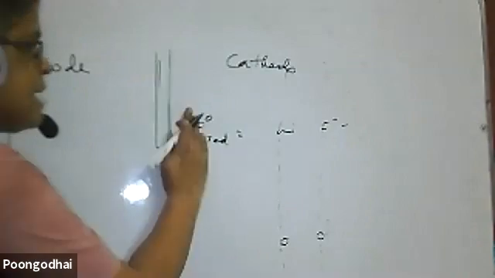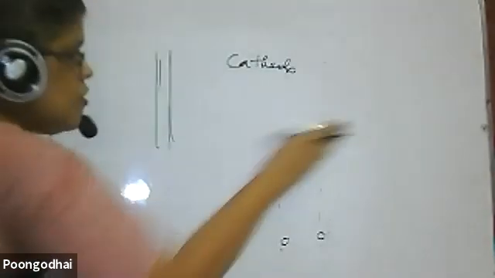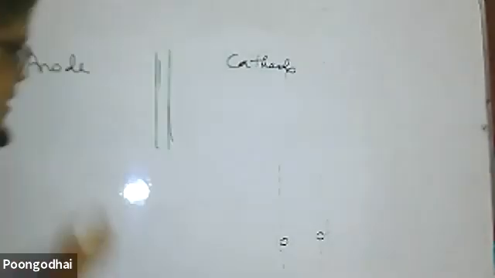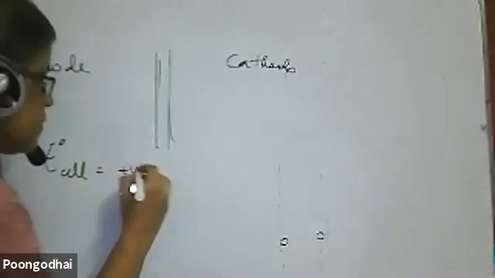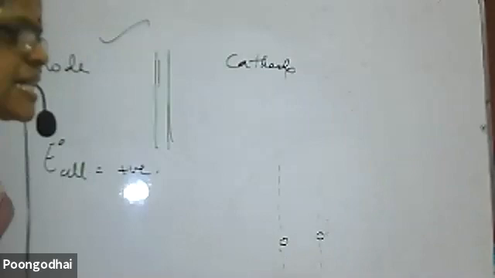Then when I want to construct a cell, how am I to construct it? The E0 cell value that I get should be positive. Then only will the cell you have constructed work as an electrochemical cell.